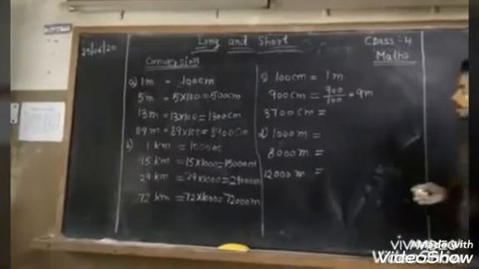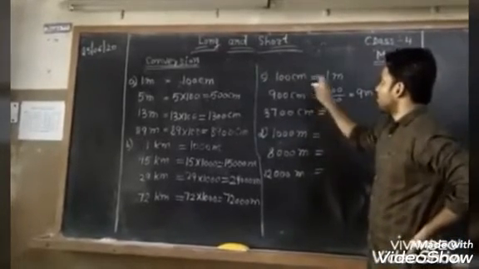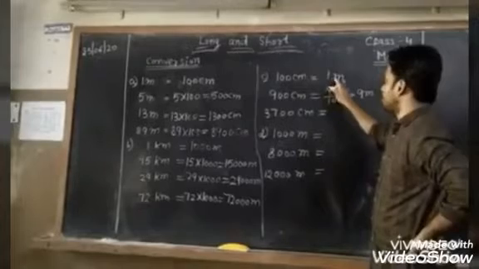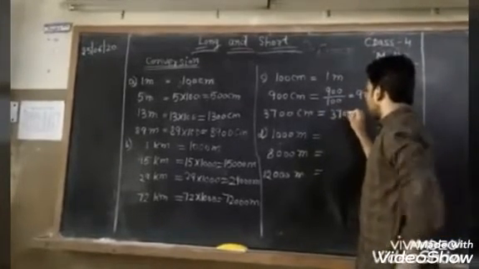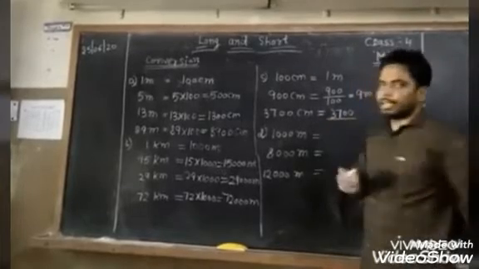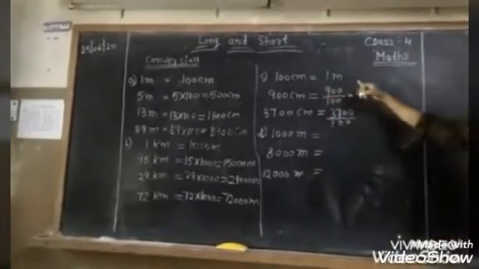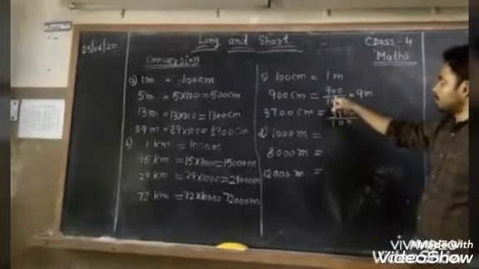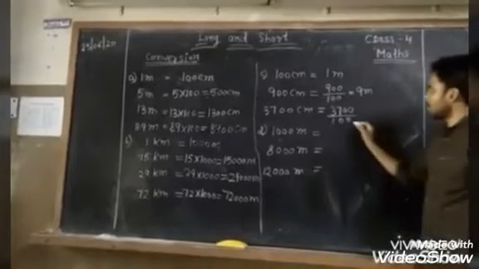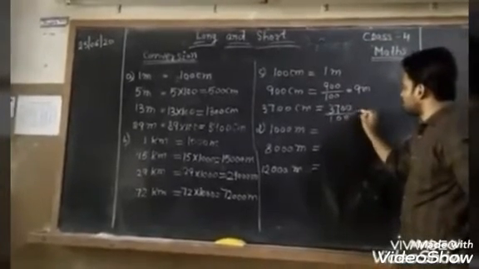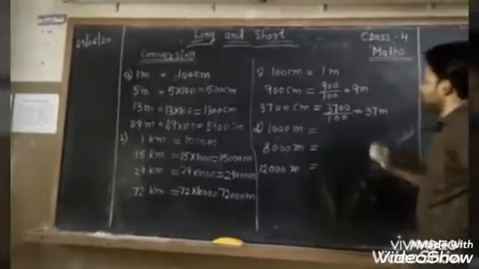3700 centimeter can be written as 37 into 100, and it should be divided by 100, because 1 meter equals 100 centimeter. So it should be divided by 100. So only 37 will remain. Why? Because 3700 can be written as 37 into 100, so 100 should be cut by 100. So it will come 37 meter.